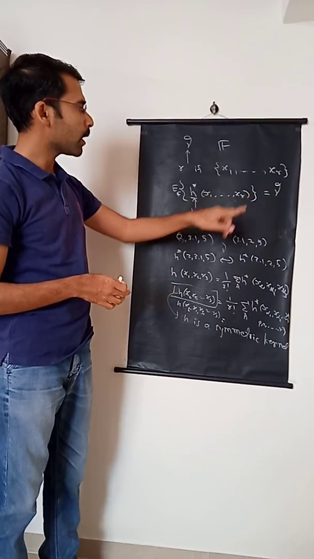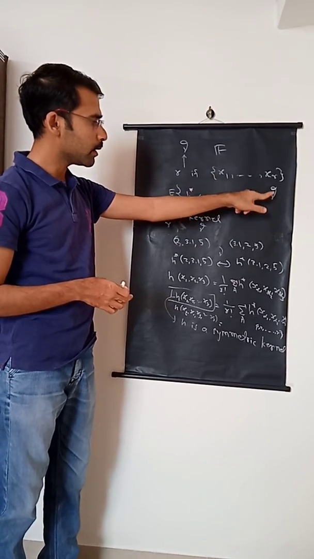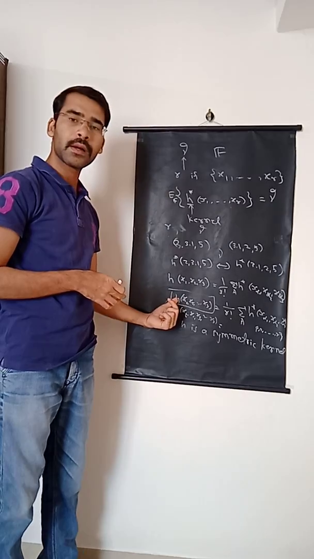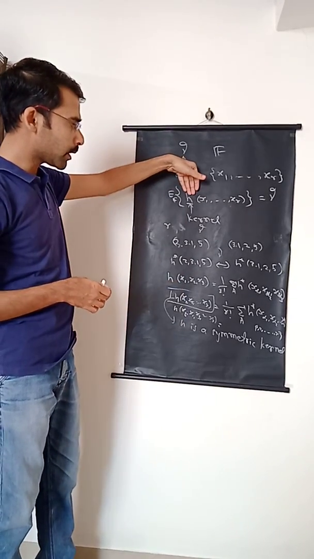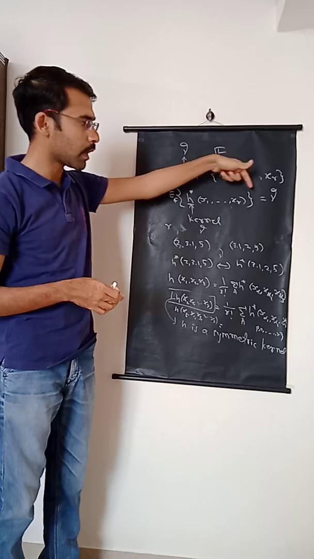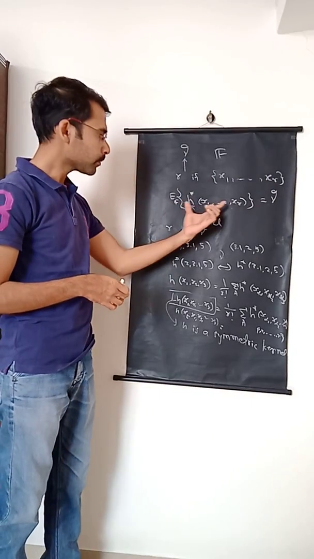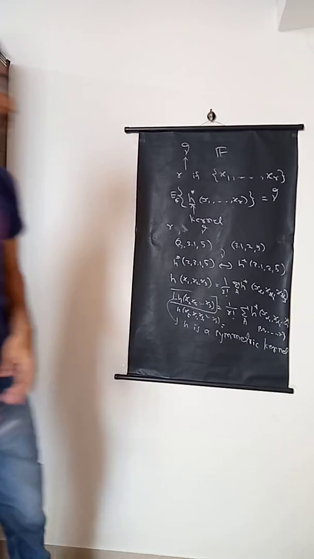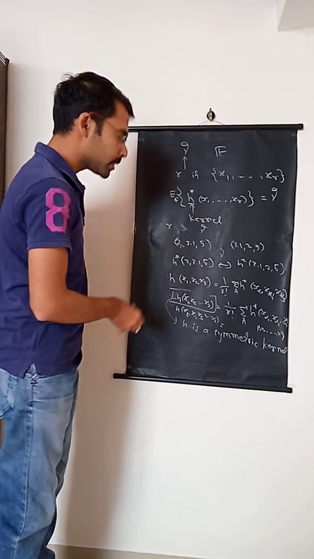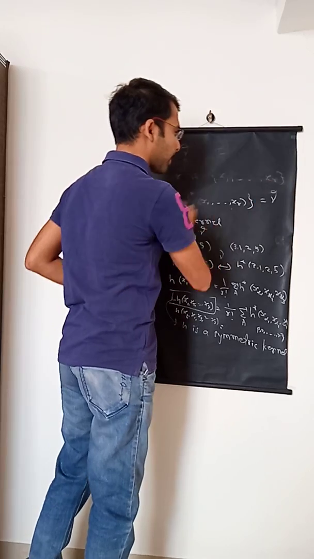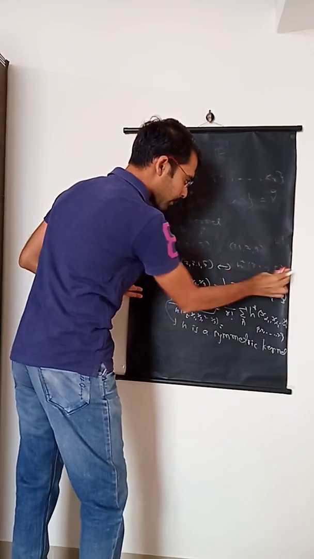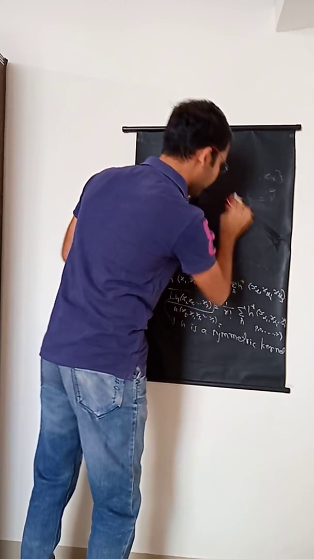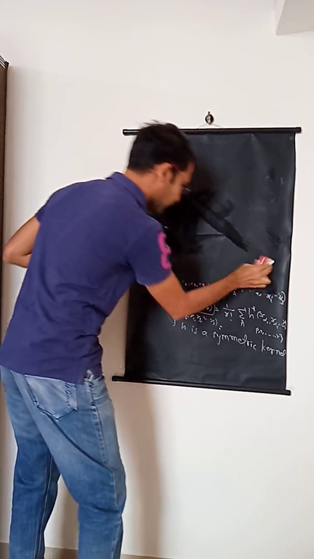So now we can say that gamma is estimable of degree R whenever there exists a symmetric kernel H such that the expected value of H of x1, x2, up to xr is equal to gamma. Okay. So now based on this particular H function, we will see how to construct a U statistic.